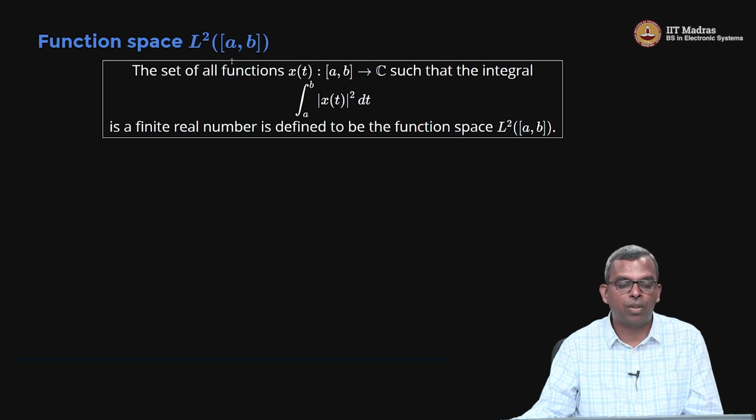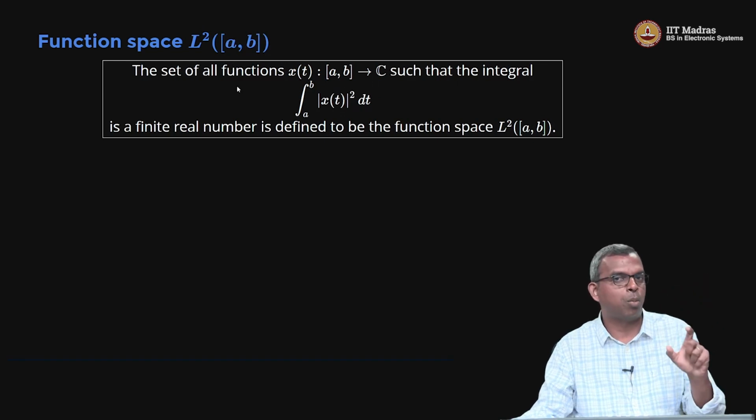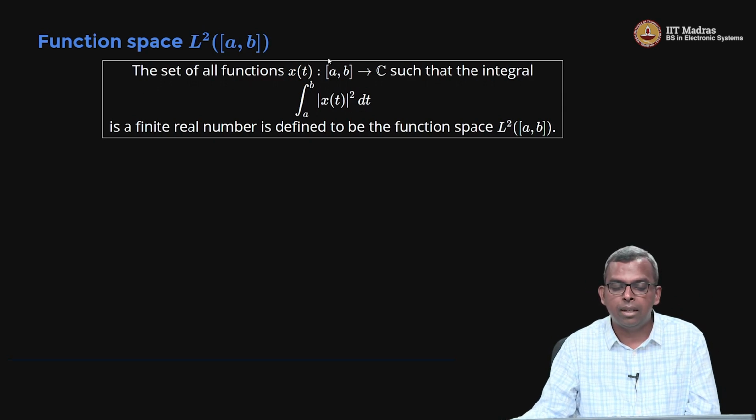So here is the definition of this function space. This is a particular function space. Not all functions are included here, only those that behave properly so that my integration will work properly. So the set of all functions x of t from [a, b] to the complex numbers such that this integral, the integral from a to b of mod x of t squared dt, is a finite real number, is defined to be this L2[a, b]. So these are all functions from the interval [a, b] to C that are absolute square integrable. The integral from a to b of mod x of t squared dt has to be finite.